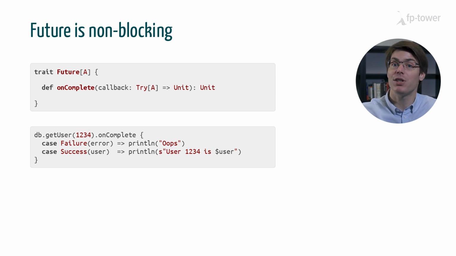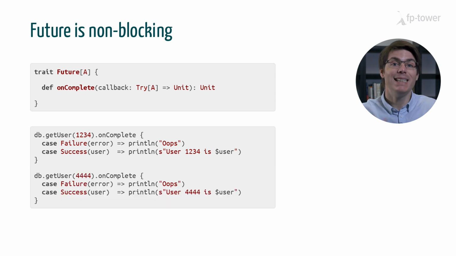It all happens in the background. This means that we can easily fetch another user concurrently. We only need to repeat the same logic with another user ID. And contrary to what happens with parZip, the main thread isn't blocked at any time.